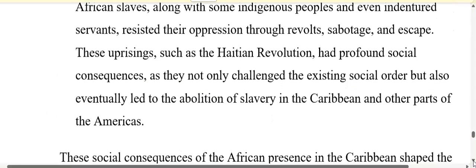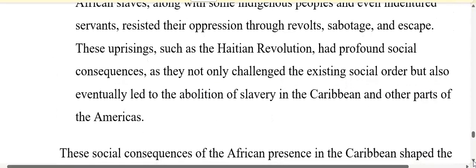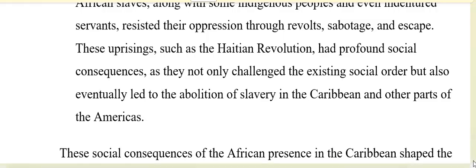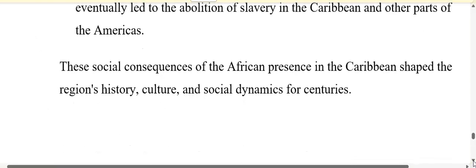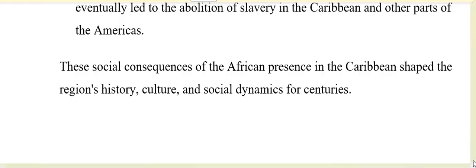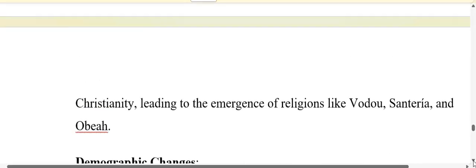These uprisings, such as the Haitian Revolution, had profound social consequences as they not only challenged the existing social order, but also eventually led to the abolition of slavery in the Caribbean and other parts of the Americas. So, in summary, these social consequences of the Africans' presence in the Caribbean shaped the region's history, culture, and social dynamics for centuries. And guys, we are going to end right there.